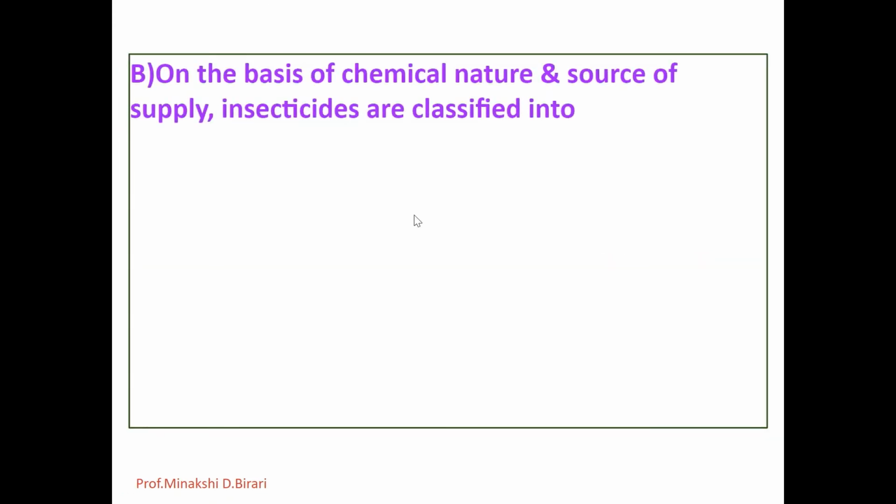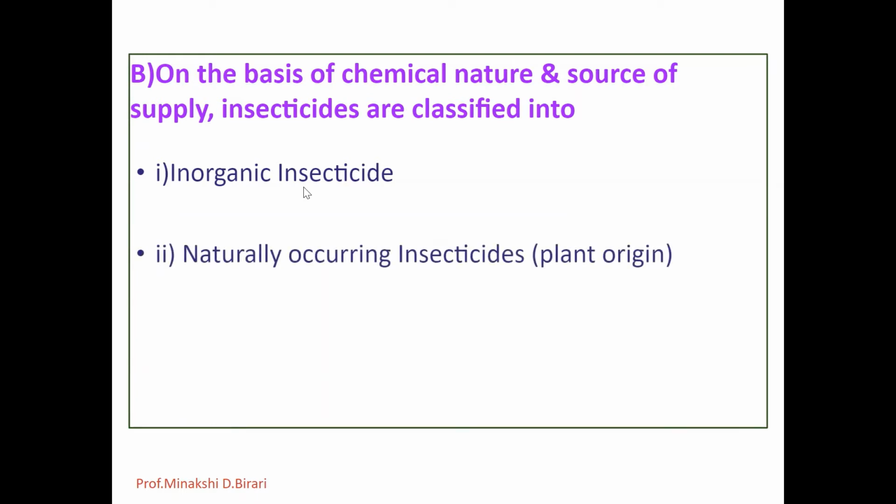Now the next one, the insecticides are also classified on the basis of chemical nature and source of supply. So mainly on the basis of chemical nature and source of supply, the insecticides are classified as inorganic insecticides, naturally occurring insecticides which are of plant origin, and the third one, that is synthetic organic insecticides.